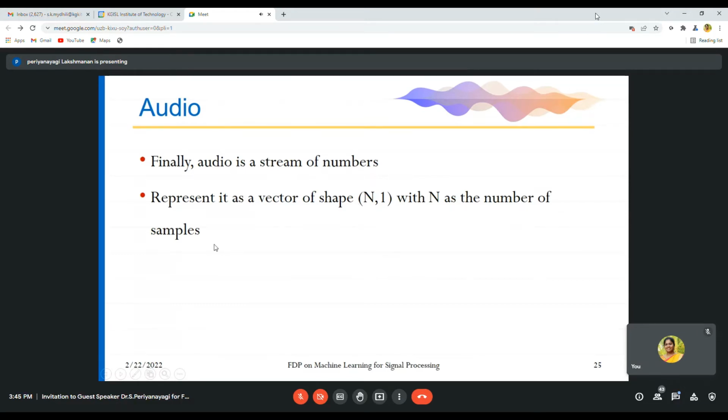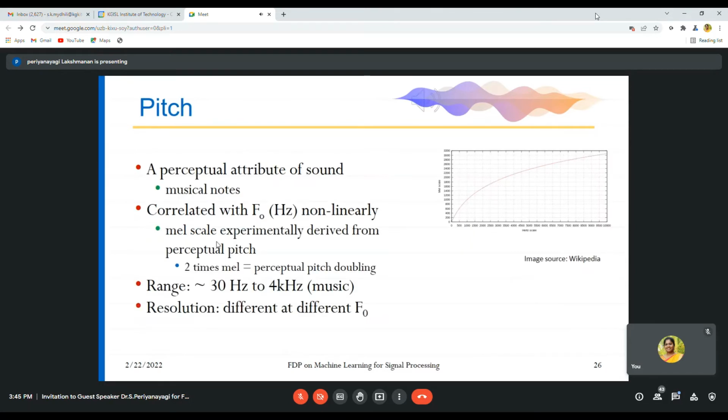After that, we can process that data. So this is how an audio signal is converted into a stream of numbers, that is a digital signal, by using a transducer and an analog to digital converter. Inside your analog to digital converter, you have a sampler and a quantizer. The sampler converts a continuous time signal into a discrete time signal. That discrete time signal is converted into a digital signal by using a quantization process. After that, it is represented as a number of samples.